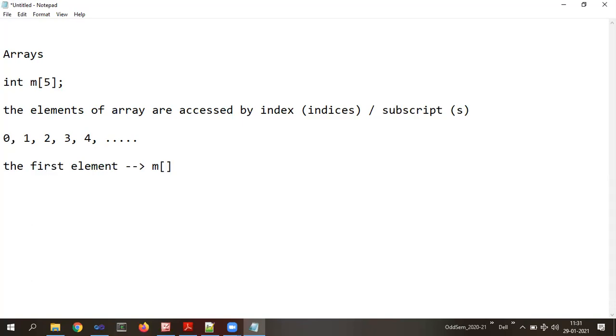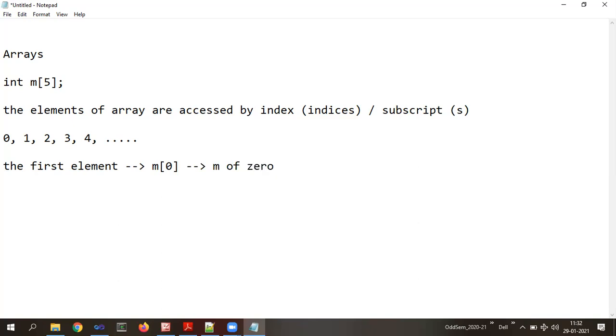Now, which element do we want to access? The first element. Indexes begin at what number? 0. That means the first element will be accessed by 0. So this M, open bracket 0 and close bracket, is pronounced as M of 0.